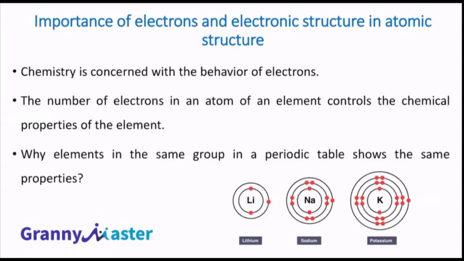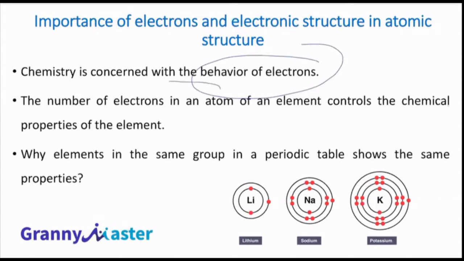That's why, if you want to explain the properties of an atom, of an element, I have to explain where the electrons are, how many electrons, where they are situated, are they moving, what is their energy. All this information I require. So chemistry is concerned with the behavior of electrons, a very, very important point.